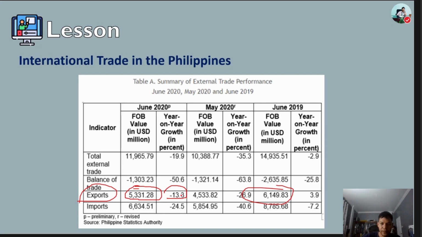The annual drop in June 2020 was the fourth month the total export had consecutive negative growth. In the previous month, the export value fell at an annual rate of 26.9%, so there is also a negative sign here. While in June 2019, it gained at a rate of 3.9%. So there is a decrease from 2019 to 2020.